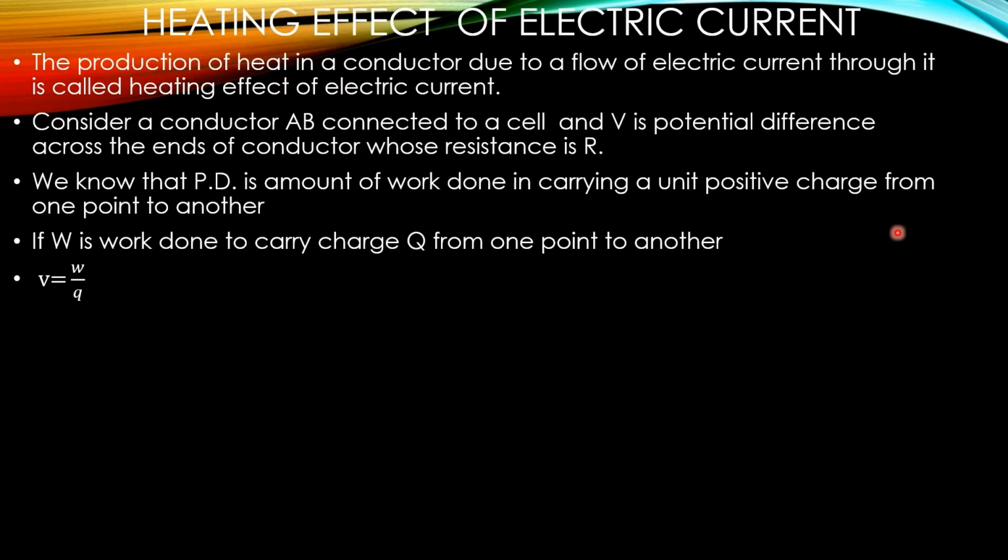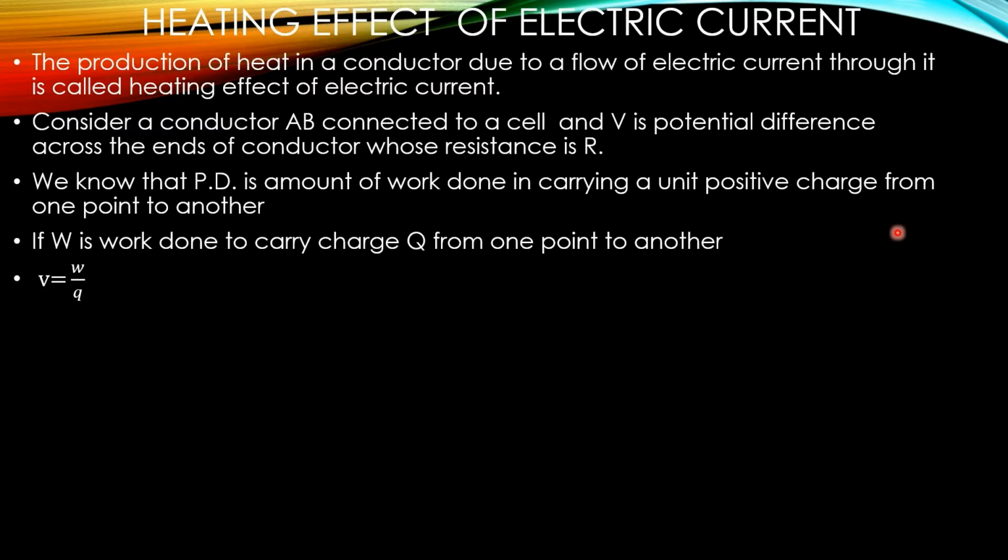If we want to shift a unit charge from one point to another, we have to apply some work, and that amount of work done is known as potential difference, denoted by V. Suppose W is the amount of work done and Q is the charge which is shifted from one point to another. In that case, potential difference will be V.